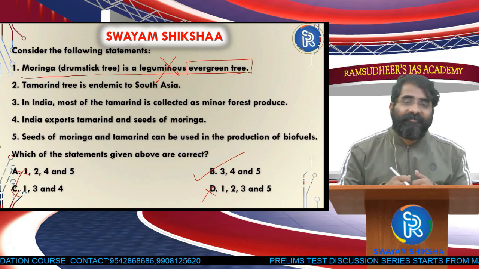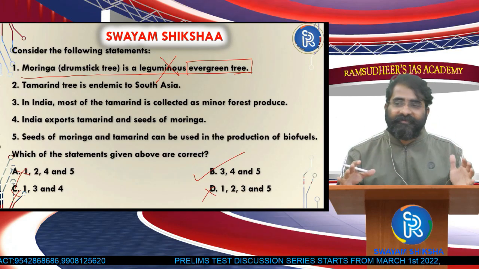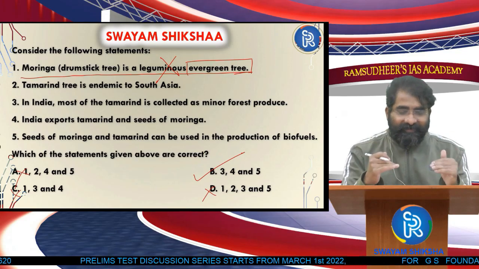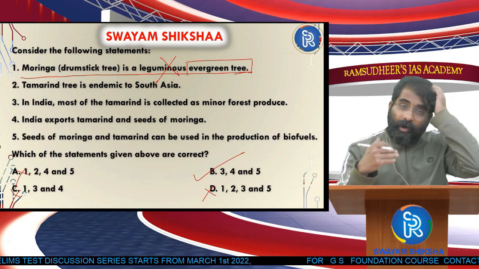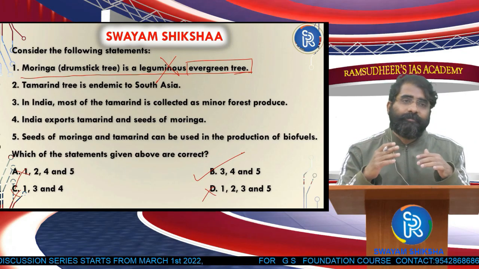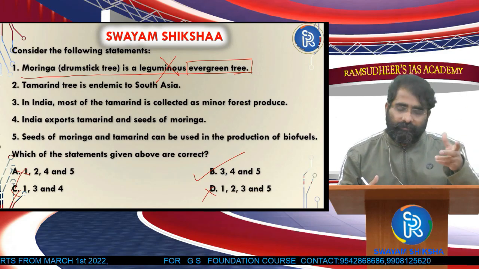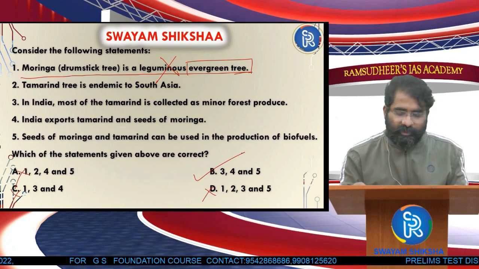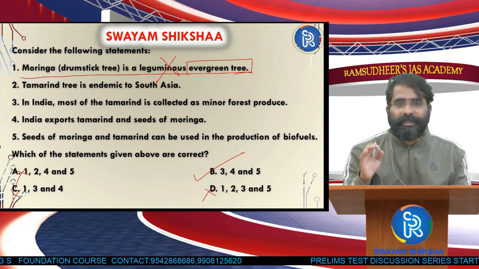It's not that you need to know every statement. Some students, especially freshers, feel, oh, there are 5 statements and therefore I'm going to leave this. No. Read each and every statement. Is there anything which I can eliminate? Some common sense which I can use. Now, moringa drumstick is available everywhere, so it's not evergreen. It's a clue. Yes, that is wrong. And therefore, 1 is wrong and the answer should be 3, 4 and 5. I hope it is clear.